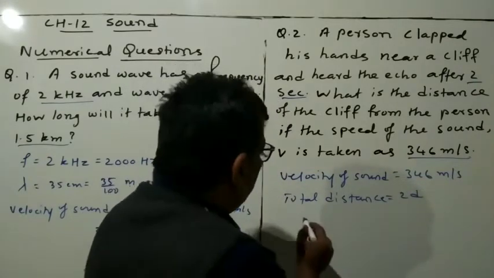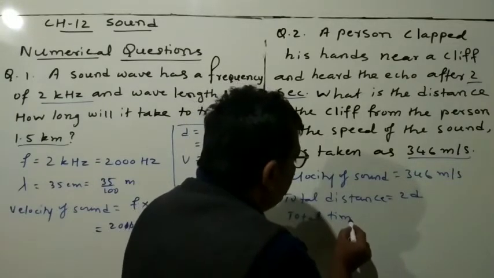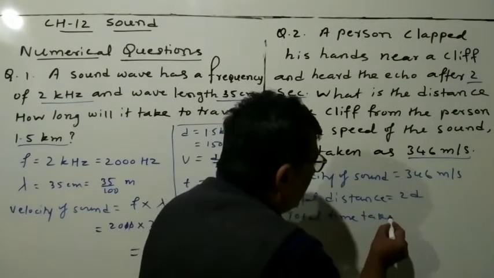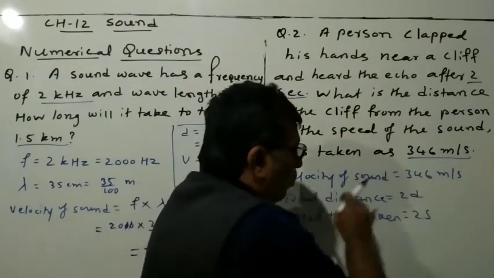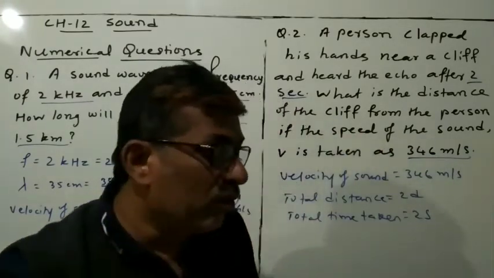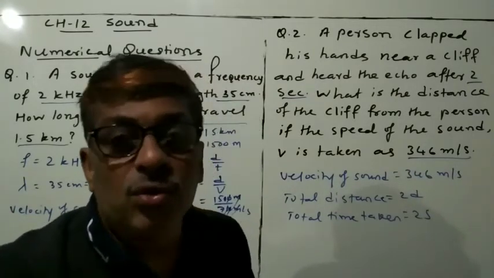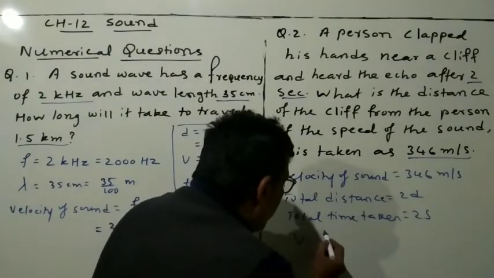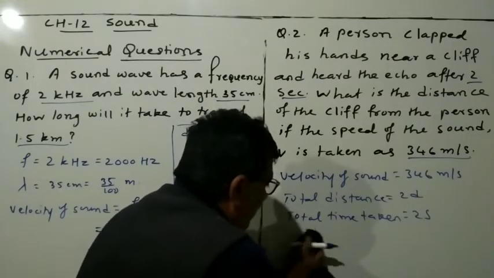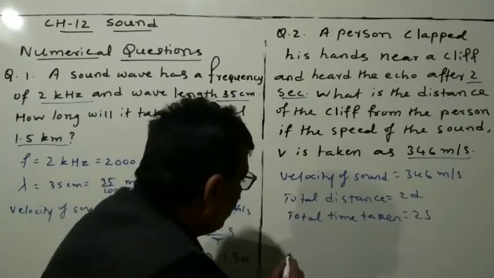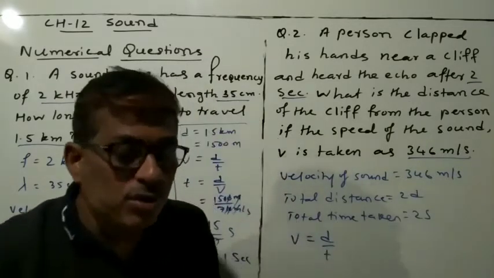Total time taken is 2 seconds. So you know that total time includes going as well as coming, so this is the full time. Now we'll use the formula that velocity is equal to distance divided by time, v = d/t. In this way we can use the formula here.